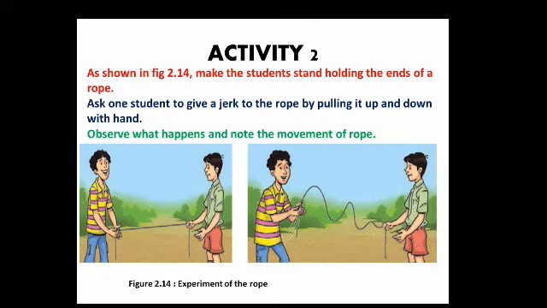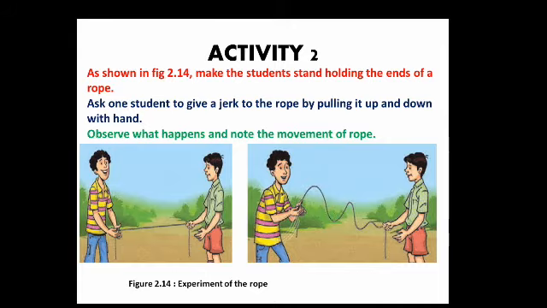Many times you have tried your level best with your friends. Observe what happens and note the movements of the rope. When you conduct this activity, you will come to know that the rope is moving in a zigzag type, like the zigzag folds are occurring in that rope. Yes, this is which type of waves you will come to know here.